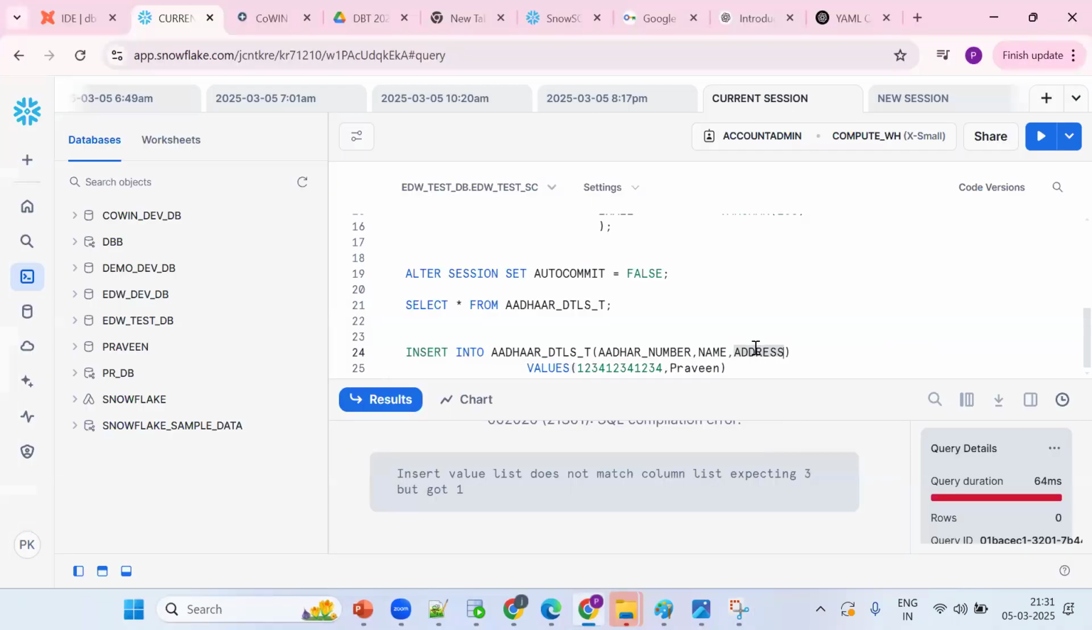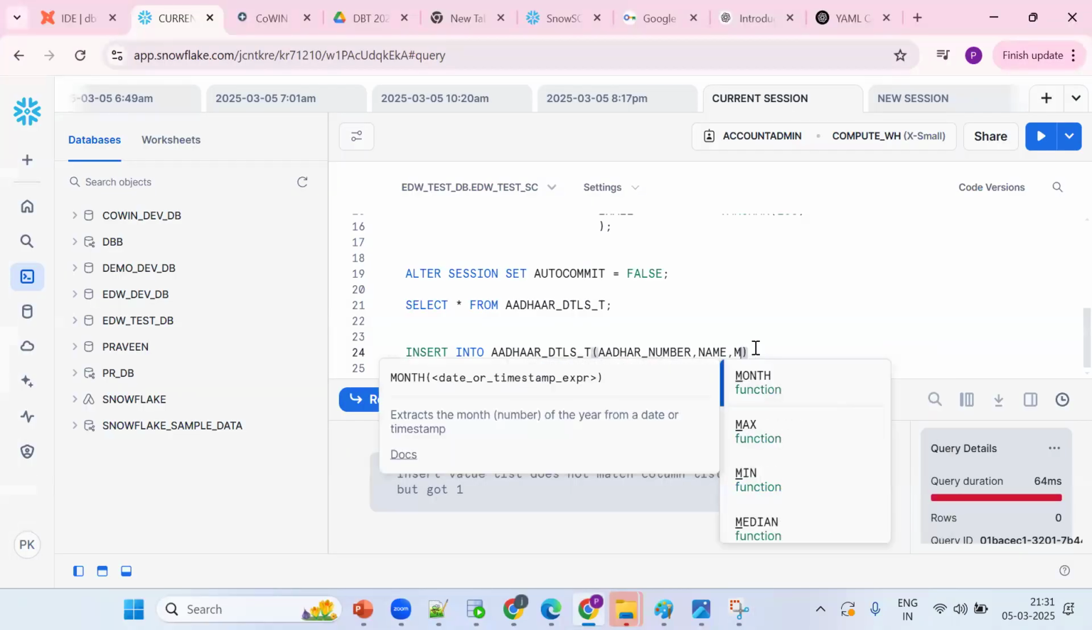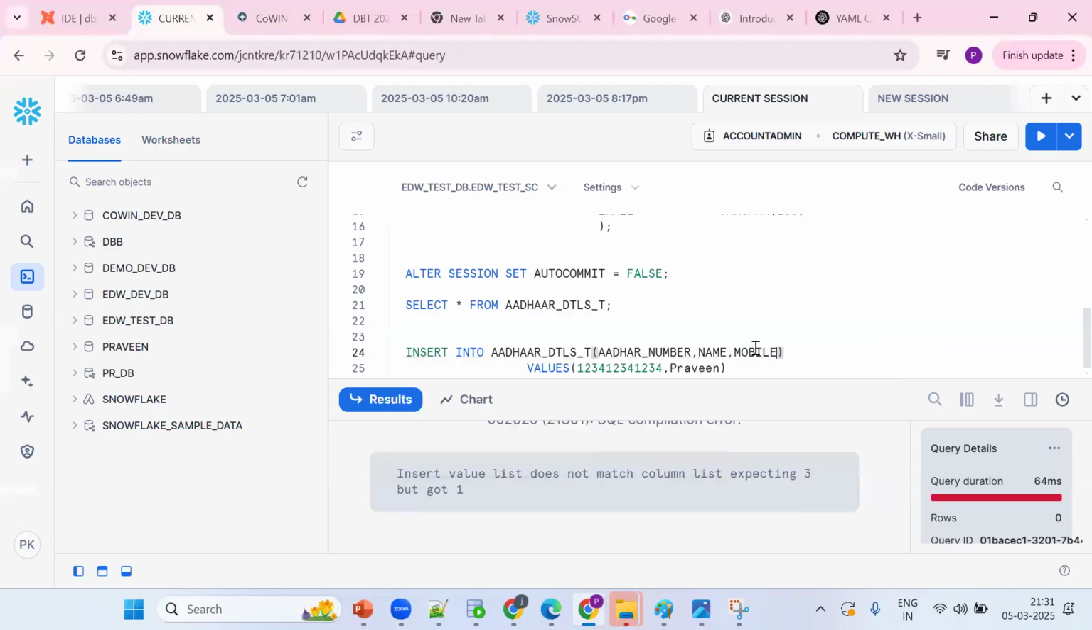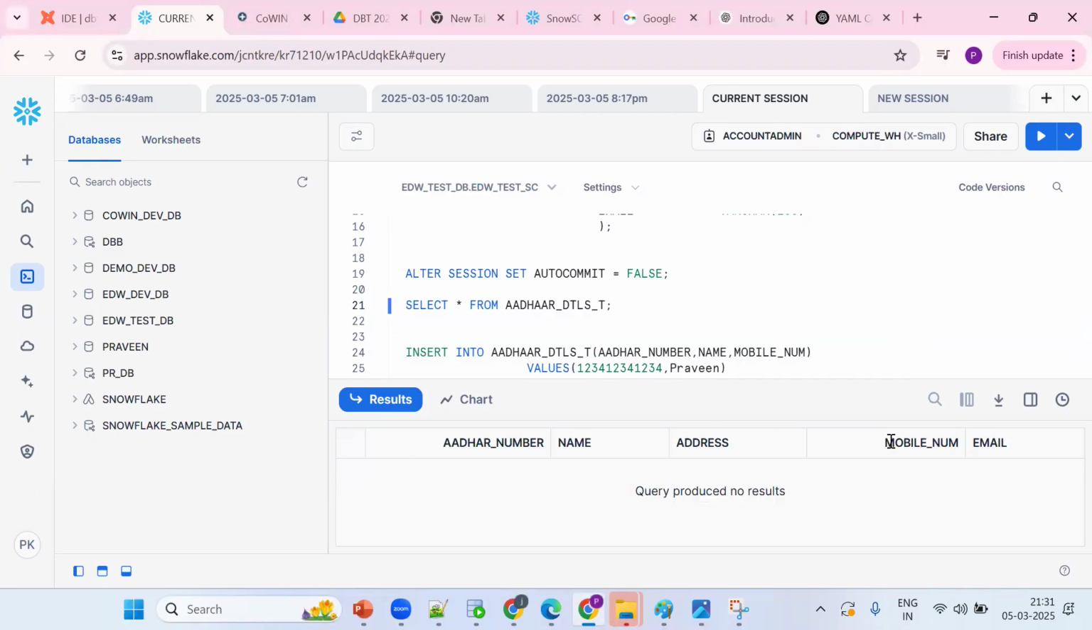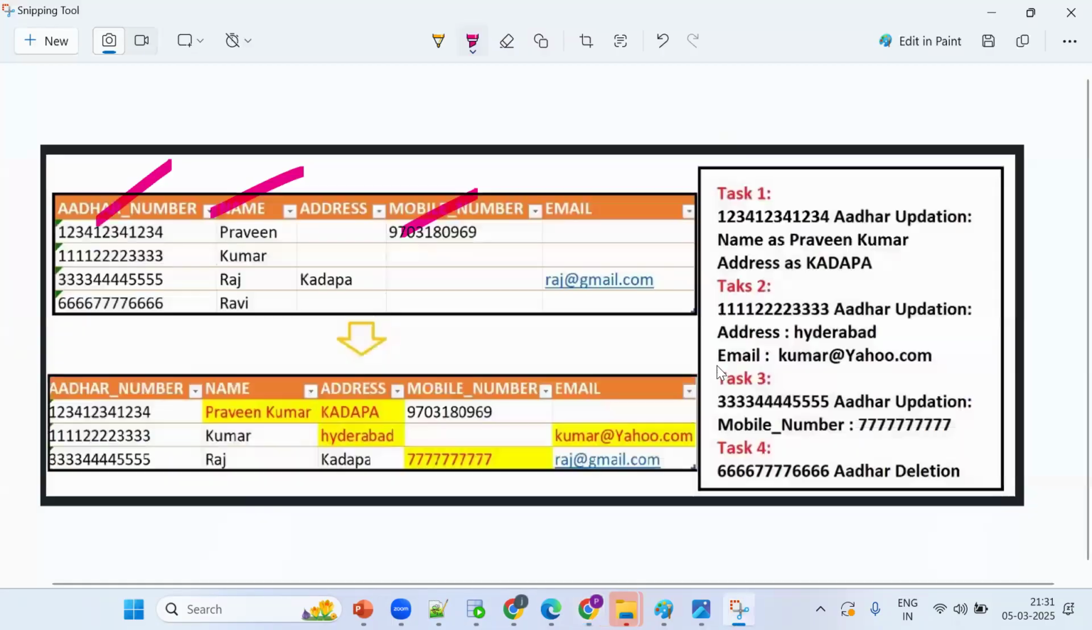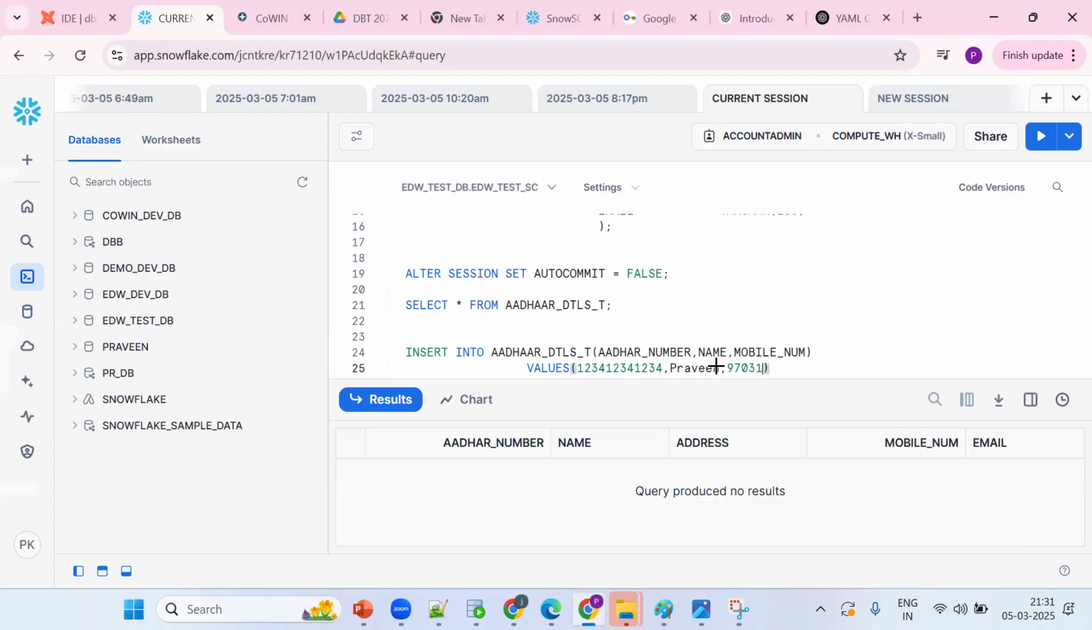Then they want the mobile number. Same data, try to populate the mobile number, correct? Copy, paste, so mobile number, comma. I am populating the same number, 97. Now Ctrl Enter. Tell me, will it work? 3 columns, 3 values. No, it won't work.